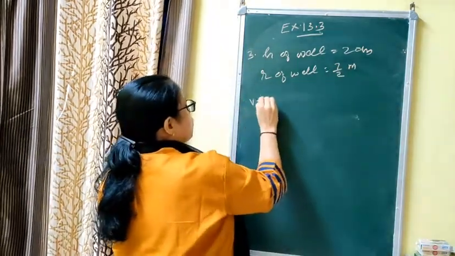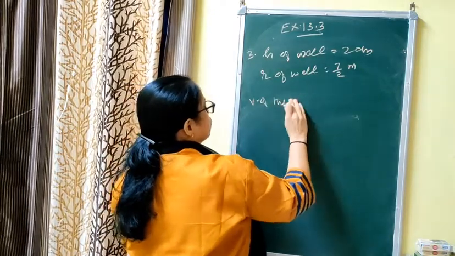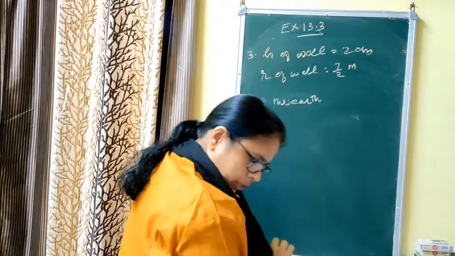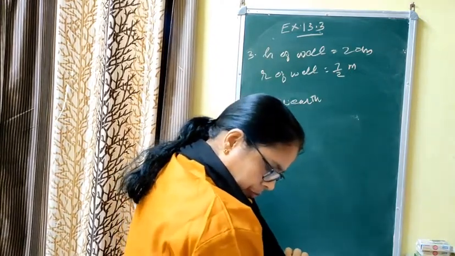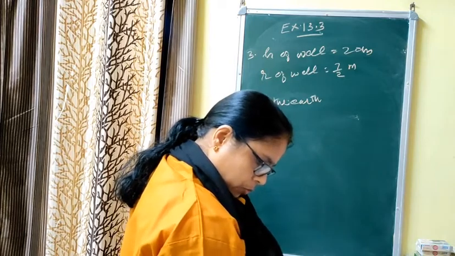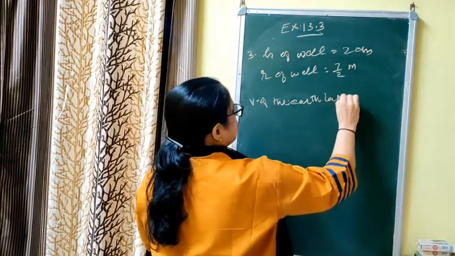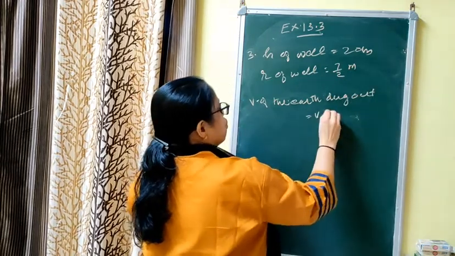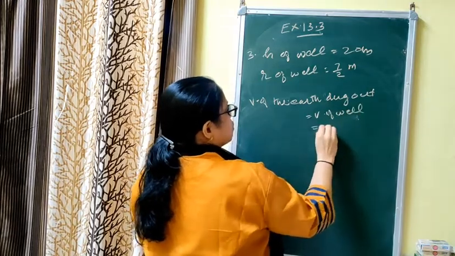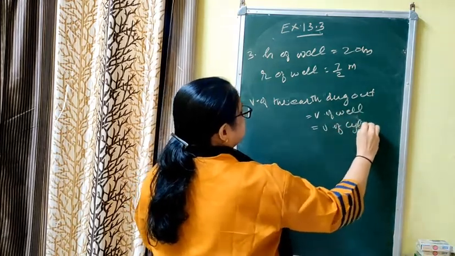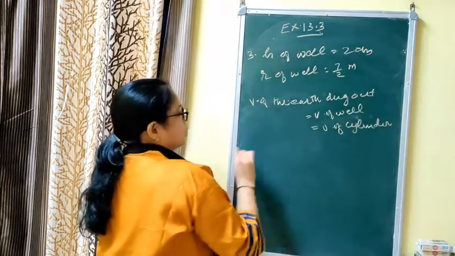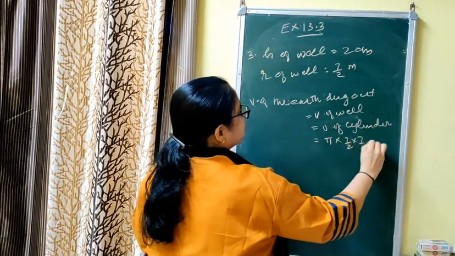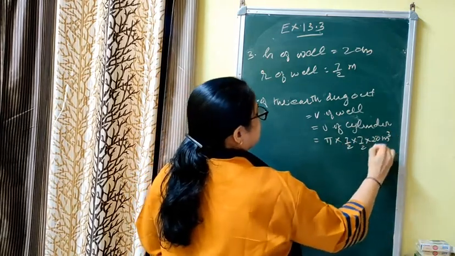Now the volume of the earth dug out is equal to the volume of the well, which is equal to the volume of a cylinder. The volume of a cylinder is pi r square H, pi into 7 by 2 into 7 by 2 into 20 meter cube. This is equation number 1.